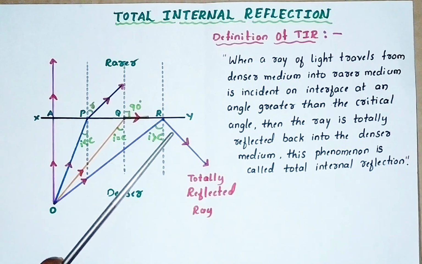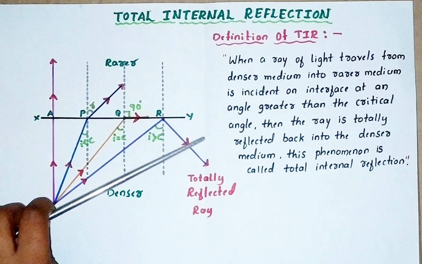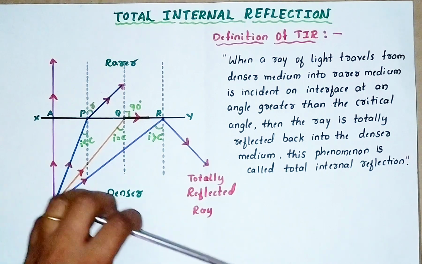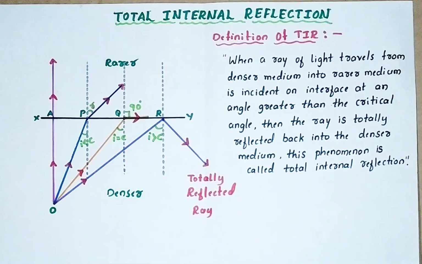In the last case, it is bending more and more. Now it is again entering the same denser medium. It is not in the rarer medium, it is in the denser medium. That means there is no refraction of light. Instead of refraction, total reflection of light takes place. This complete ray of light is turning back into the same medium. This is called reflection, not refraction.